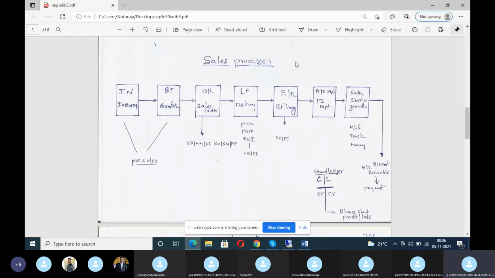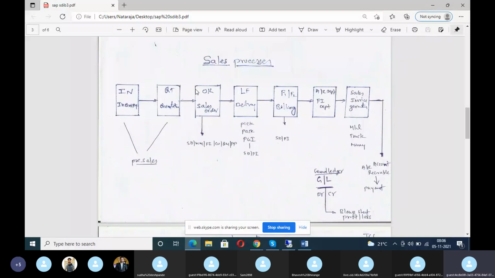This is called order to cash, or sales and distribution, or sales and marketing, or sales process. They call it OTC, order to cash process. So here you see inquiry, quotation, sales order, delivery, billing.